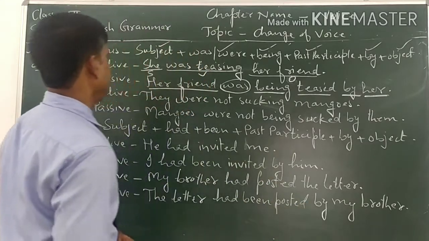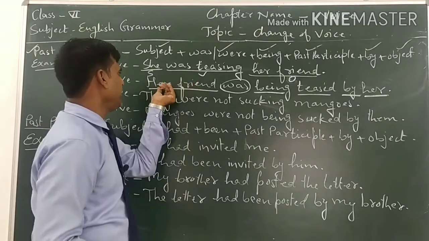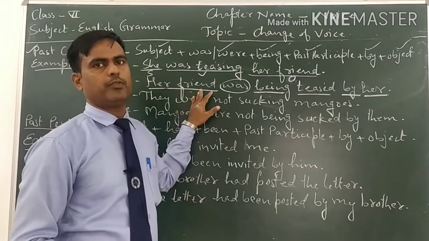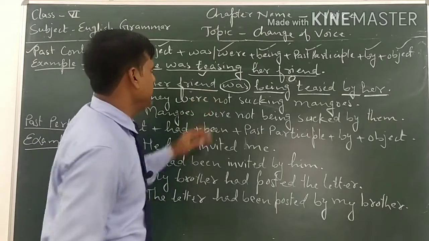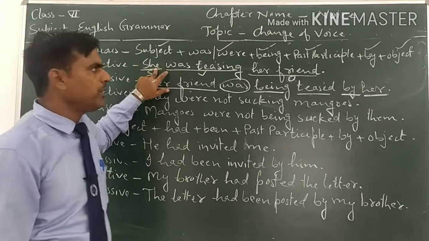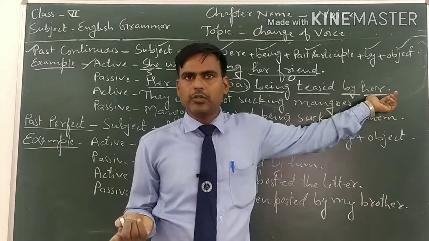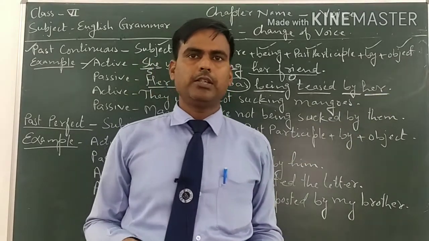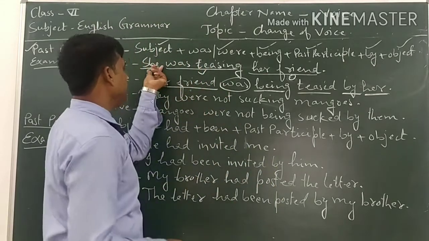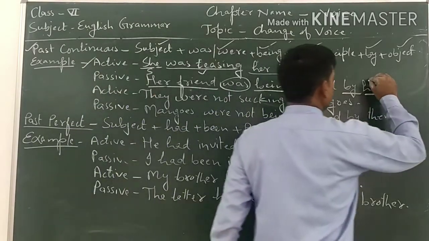For example, see here. Here her friend is the possessive form, that's why we will not change it. Possessive form will not be changed, only the subjective and objective forms of pronouns will be changed. Was being teased by, then the subject is she, but we are going to use it at the place of object. At the place of object we can't use she, it is not possible. She can only be used at the place of subject. So if we are going to use she at the place of object, we have to use the objective form of she. The objective form of she is her.